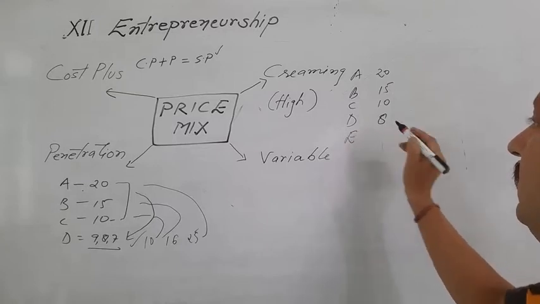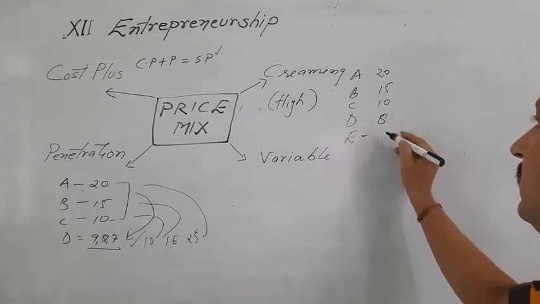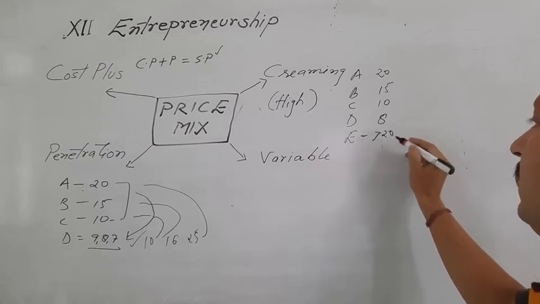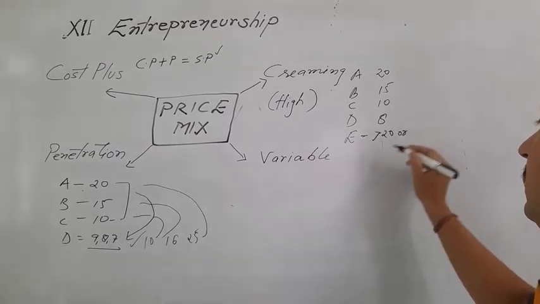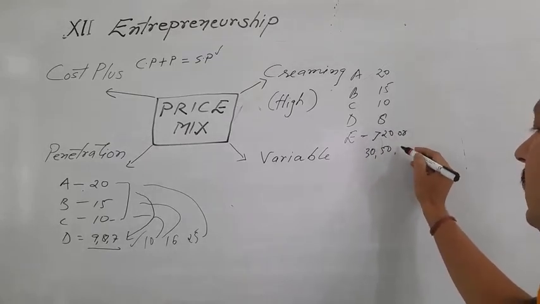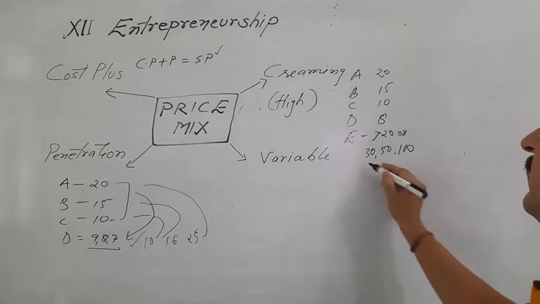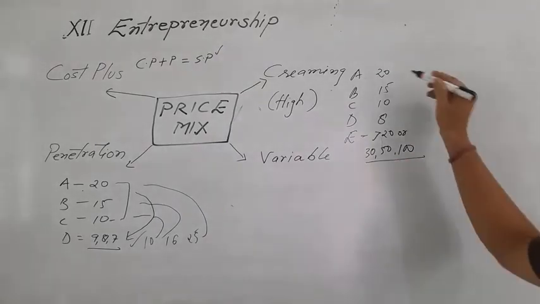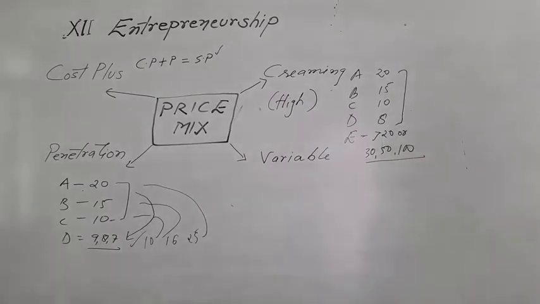Then this company will determine its price greater than 20, or it may be 30, 50, or even 100. It depends on the nature of the product and the level of competition.